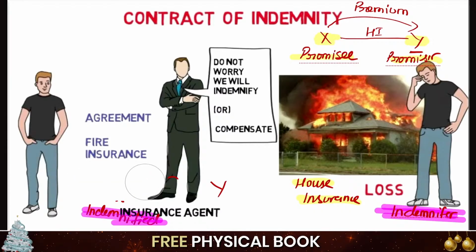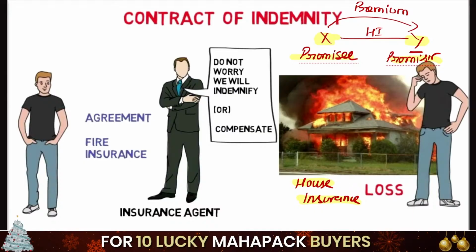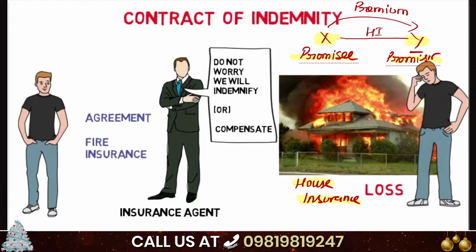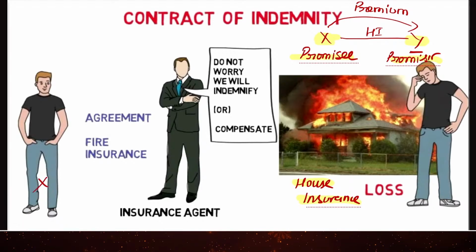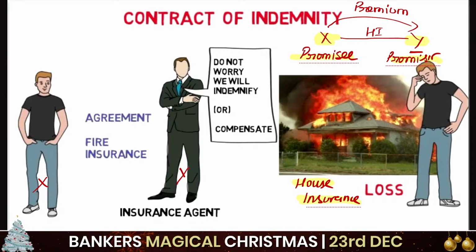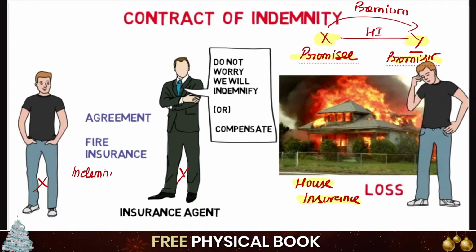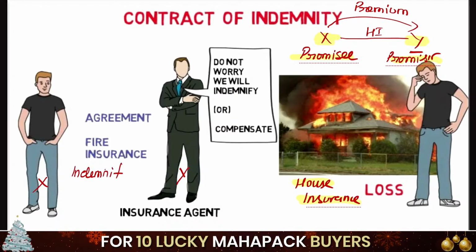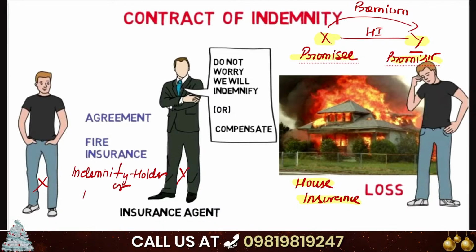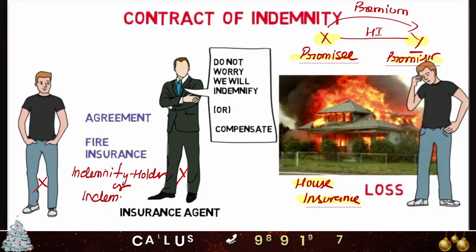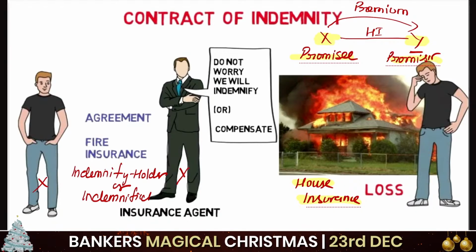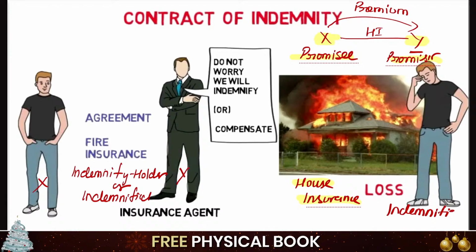If it is not visible, I'm writing with another pen. This is X, this is Y. X is called the indemnity holder or indemnified, and Y is called the indemnifier.